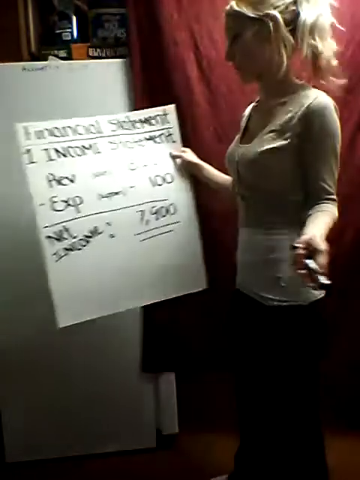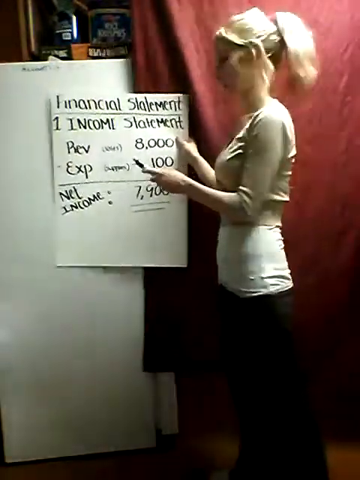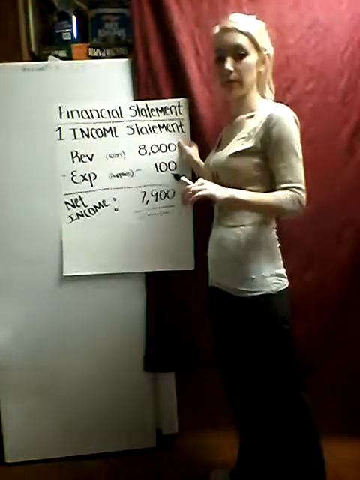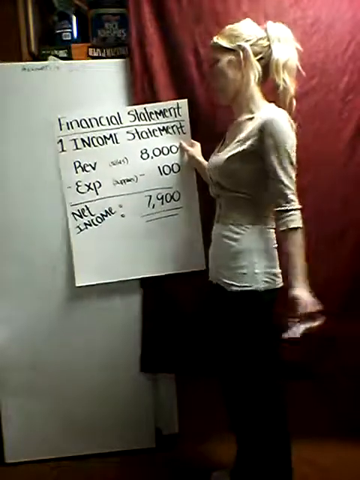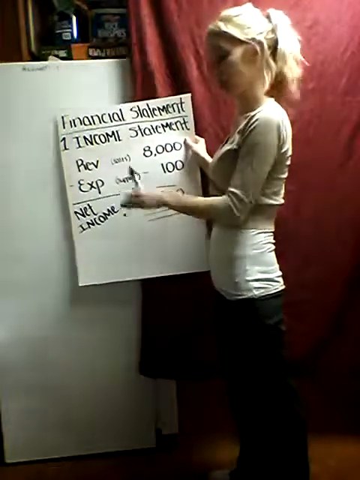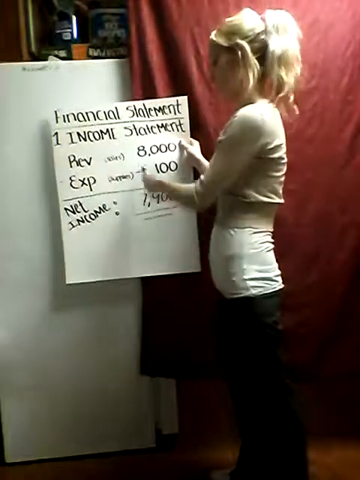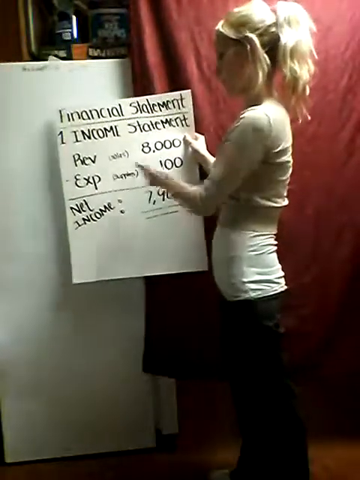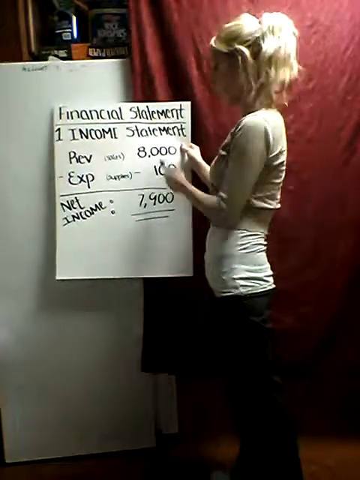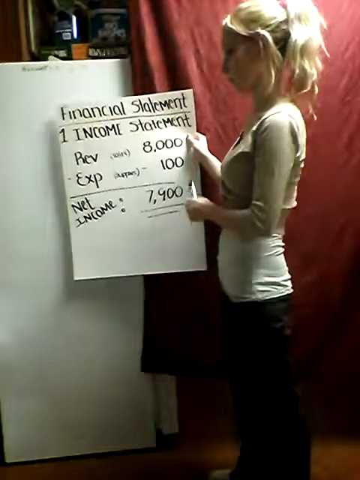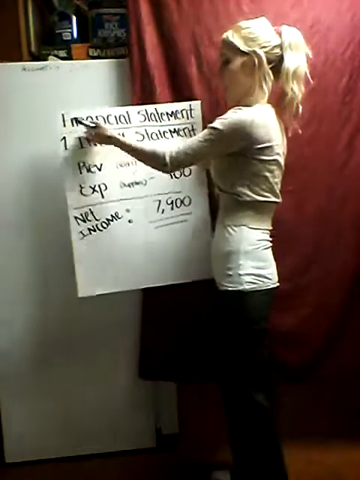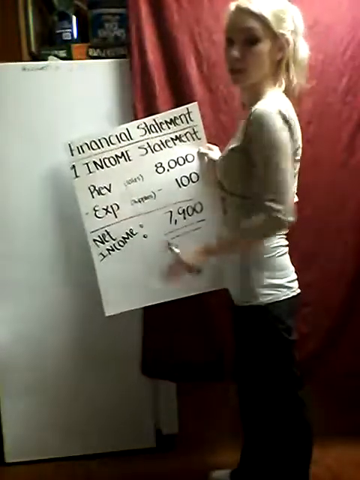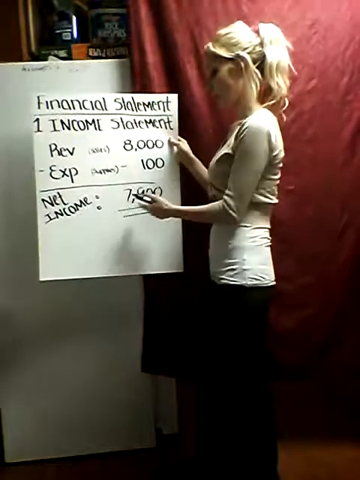The next thing I want to start with is the financial statement that I had mentioned earlier. So the first part of a financial statement is the income statement. The income statement is super basic. It's revenue minus expense, which would be the net income. So we had our $8,000 sales right after we had got that $20,000 loan. So we put $8,000 for revenue. The expense, we had to pay Michael, so that's $100. So now we're down to $7,900 for our net income. So it's very important you follow the steps, because step 1, the income statement, will lead into step 2. Step 2 will lead into step 3. So $7,900.